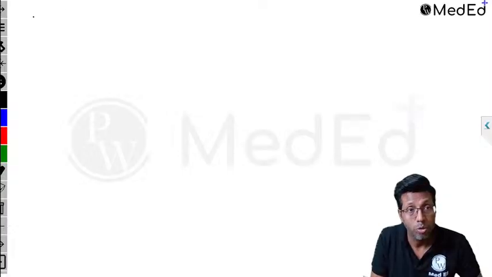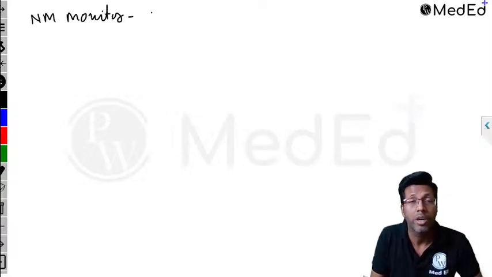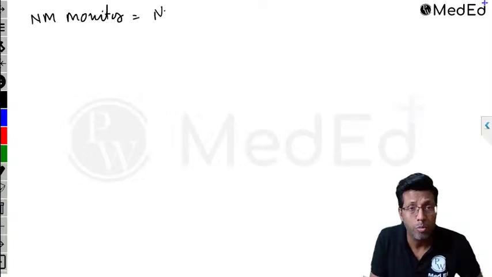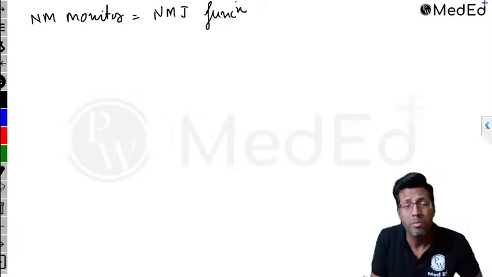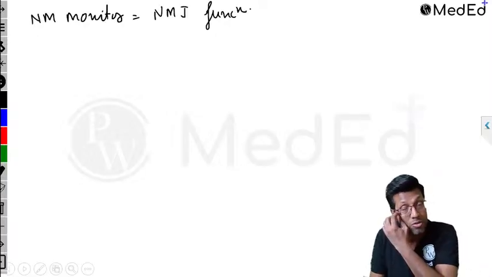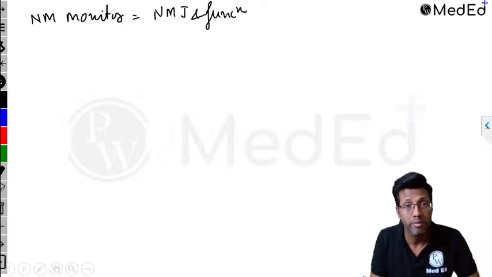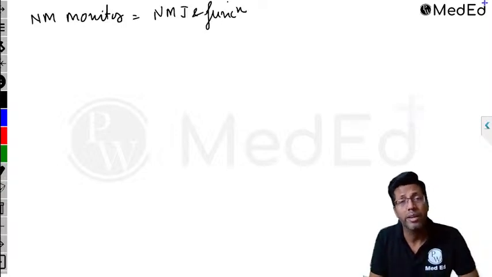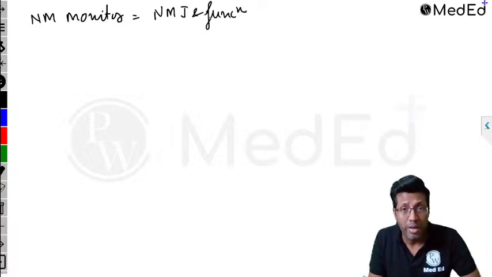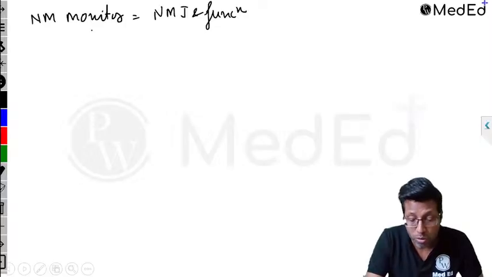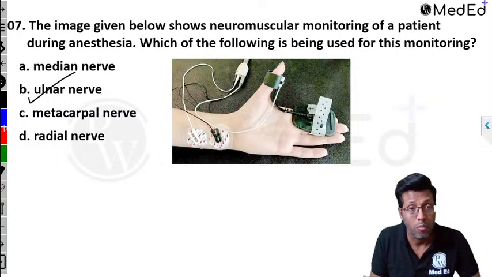This neuromuscular monitor is basically monitoring the neuromuscular junction, right? And the function associated with that. Basically, it's monitoring the muscle paralysis, whether the muscles are paralyzed or not paralyzed. It tries to measure that, right? It measures the neuromuscular junction and the function. Just like bispectral index told you about consciousness, this tells you about the paralysis. So if you want to see if the muscles are paralyzed or not, what do I do?